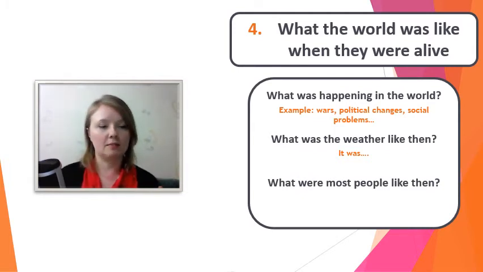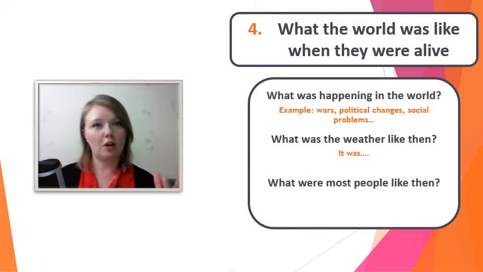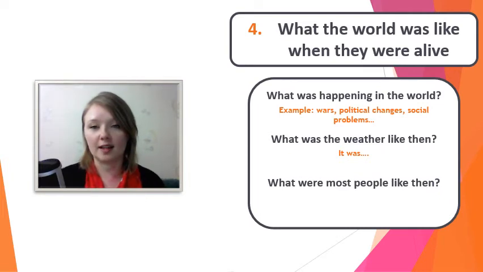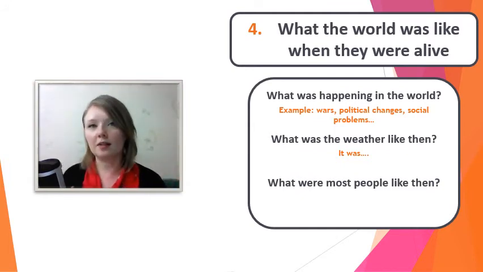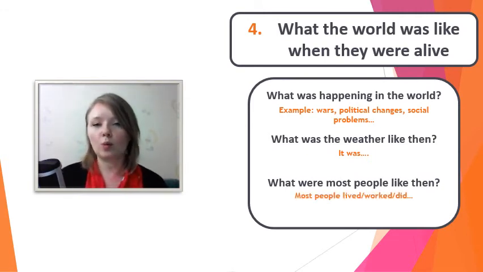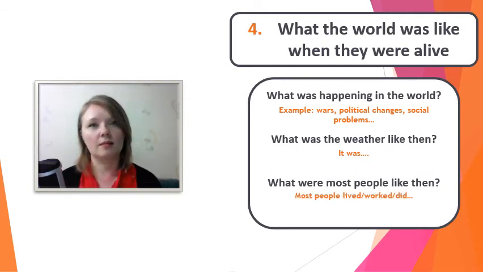It was rainy. It was cloudy, snowy. What was the weather like during that event or during that time? And finally, when thinking about the world, we have bigger problems and bigger events happening. And then there are the other people in that time. What were most people like then?